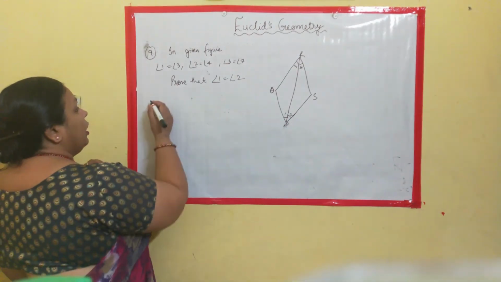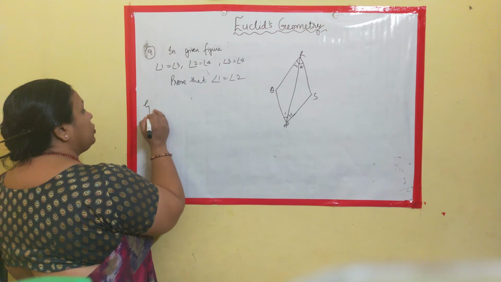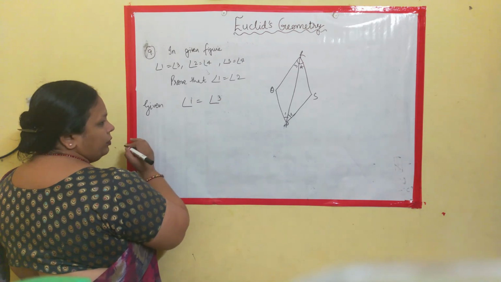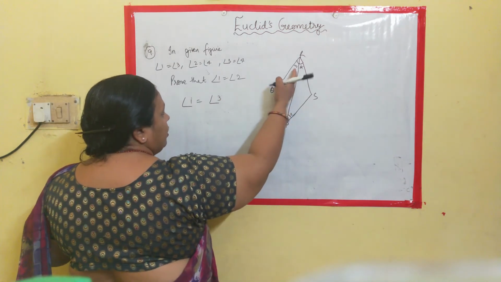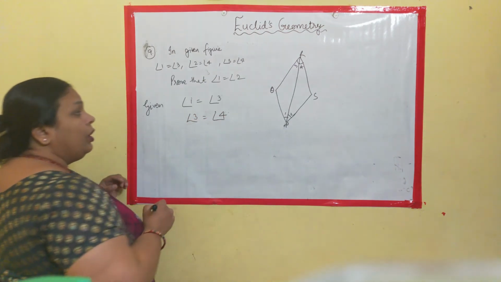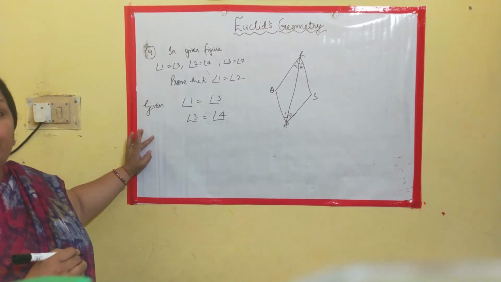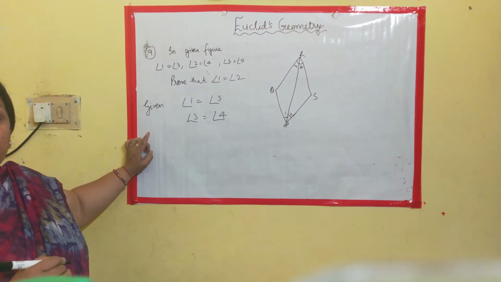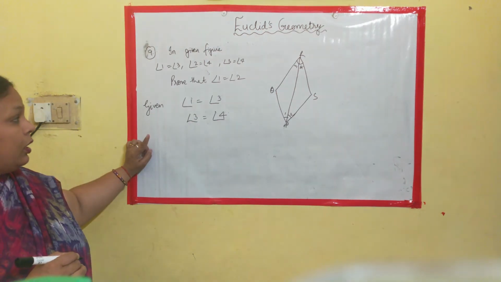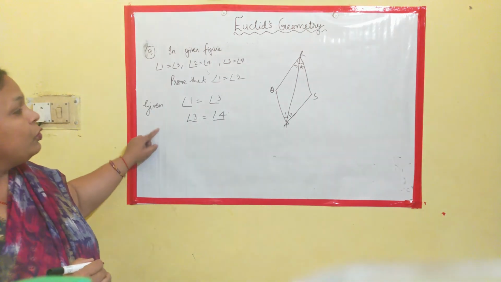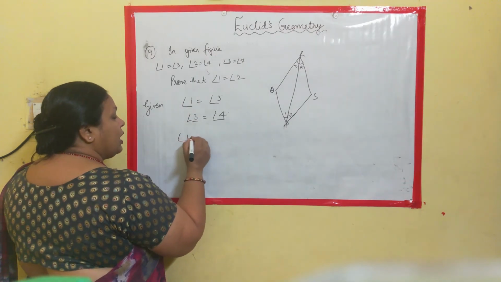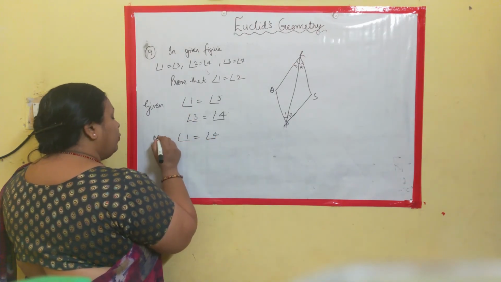Again recalling, you need to prove that angle 1 is equal to angle 2. Given, angle 1 is equal to angle 3. Clear? Also given, angle 3 is equal to angle 4. Can you recall something? Can you apply any of the axioms? Yes. The first axiom says that A is equal to B, B is equal to C, hence A is equal to C. So using this, by these two given statements, you can say that angle 1 is equal to angle 4.